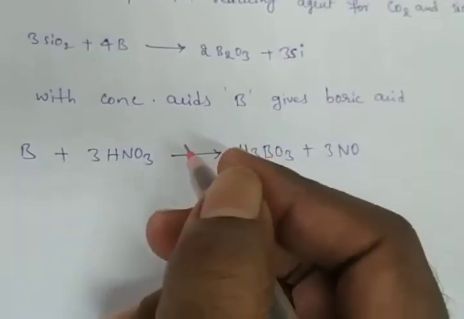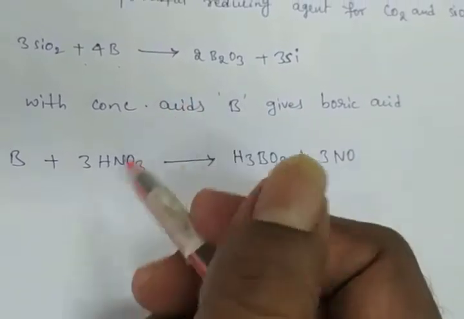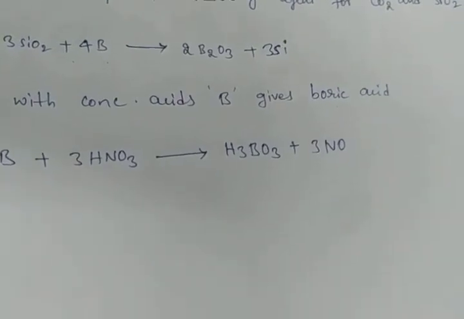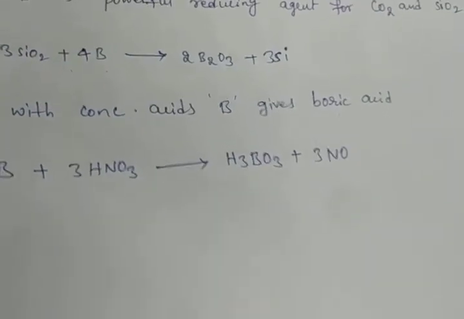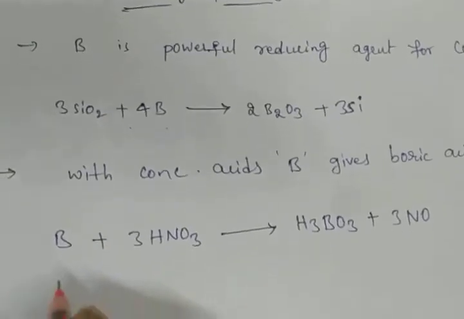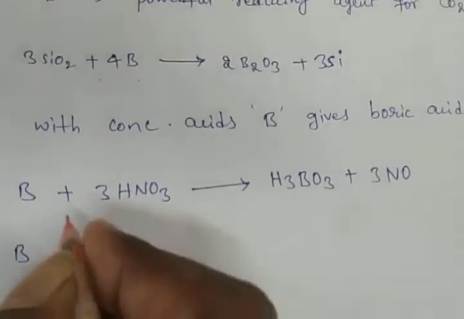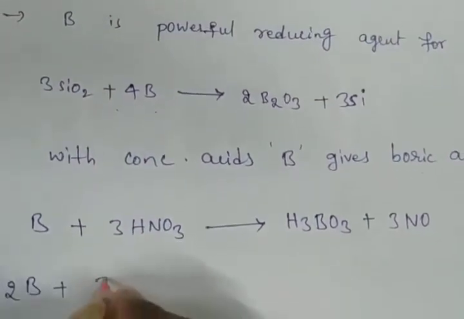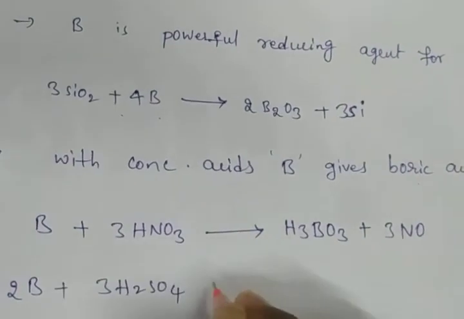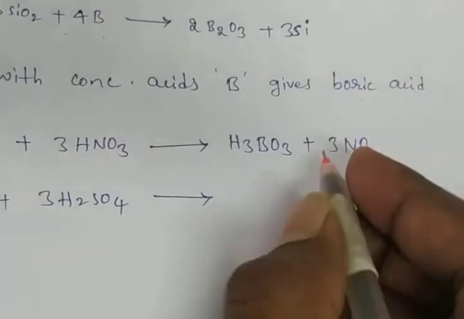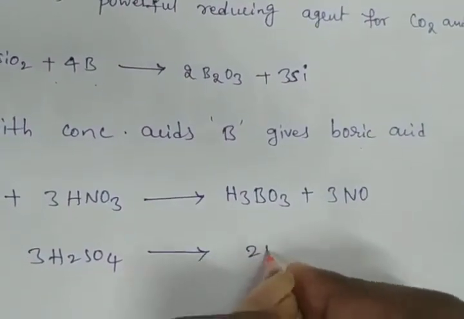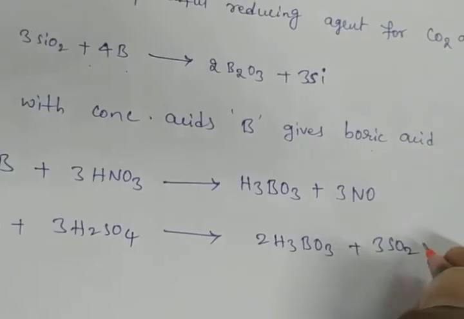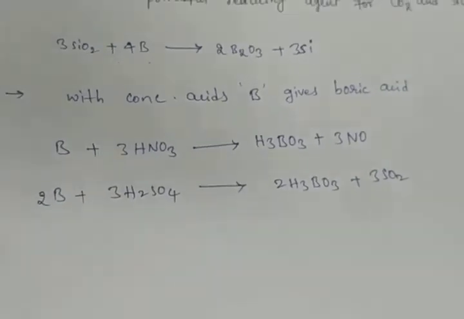Suppose we take sulfuric acid, which also must be concentrated; then the same boric acid is formed. 2 moles of boron reacted with 3 moles of H2SO4 gives rise to 2 moles of H3BO3 plus 3 moles of sulfur dioxide.